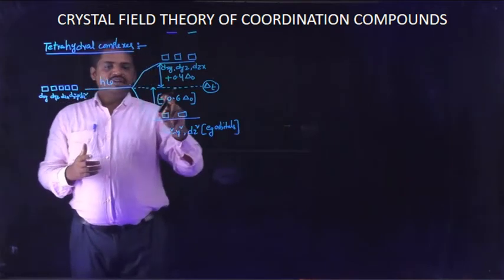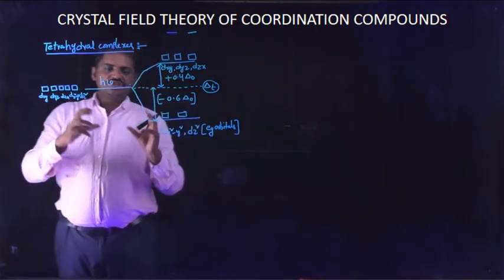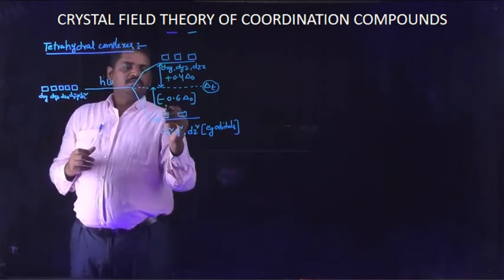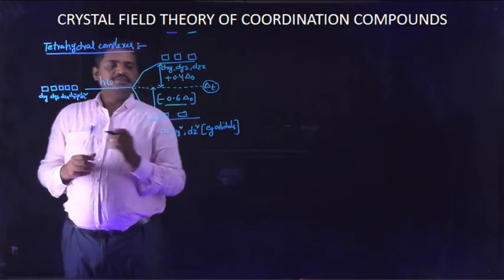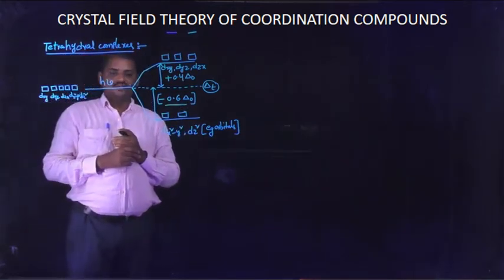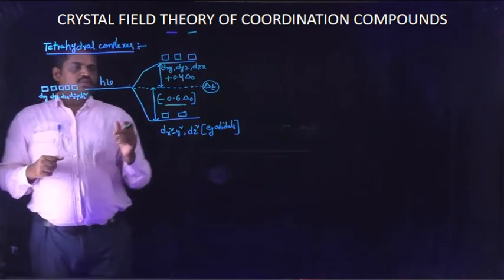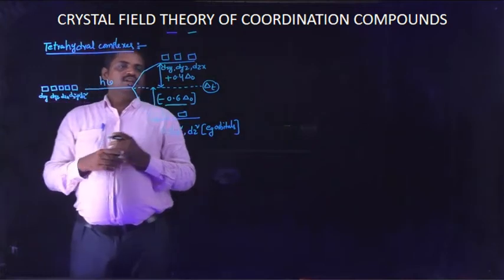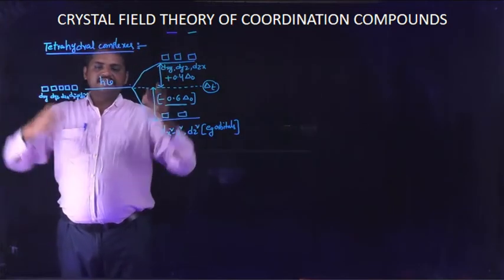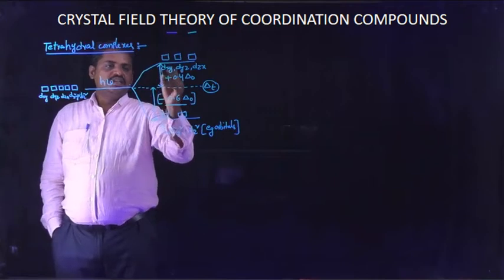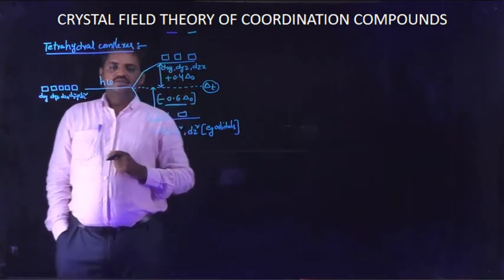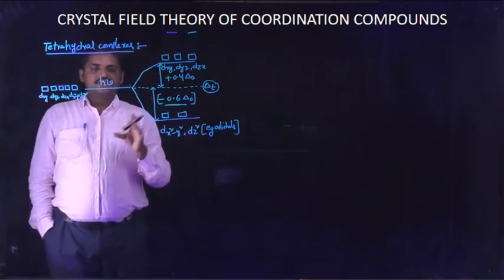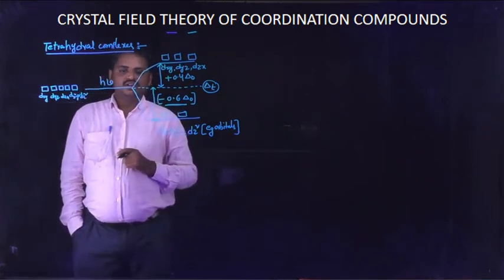The ground level orbitals have an energy of minus 0.6 delta naught for each electron. After the energy barrier, some of the degenerate orbitals attain the excited level, and that energy level is 0.4 delta naught. So this is the splitting process of tetrahedral complexes.